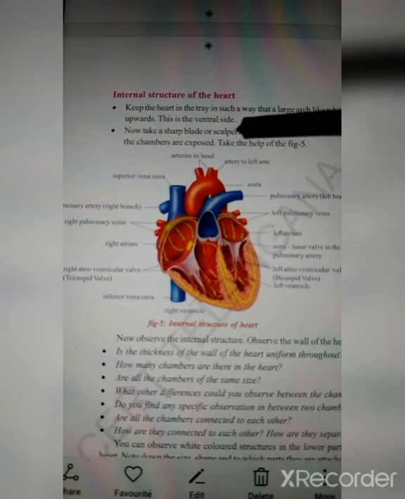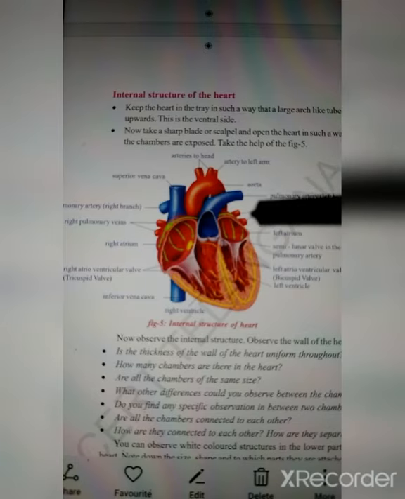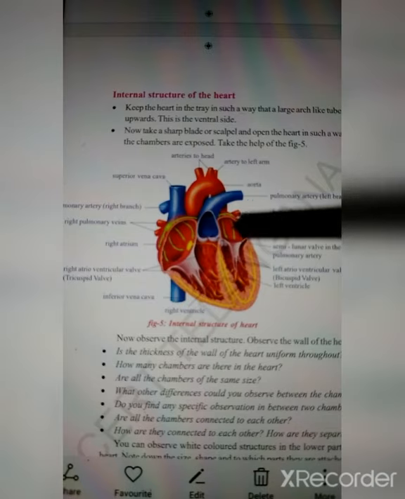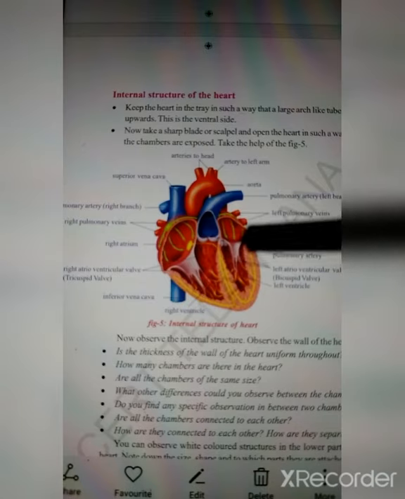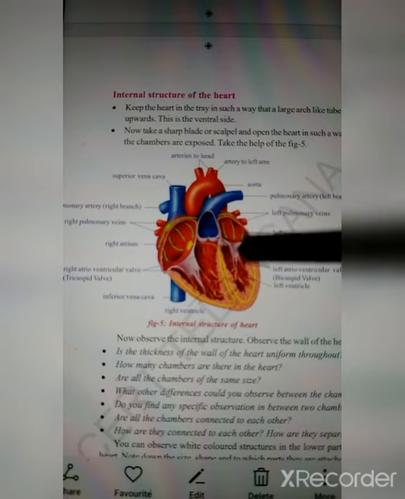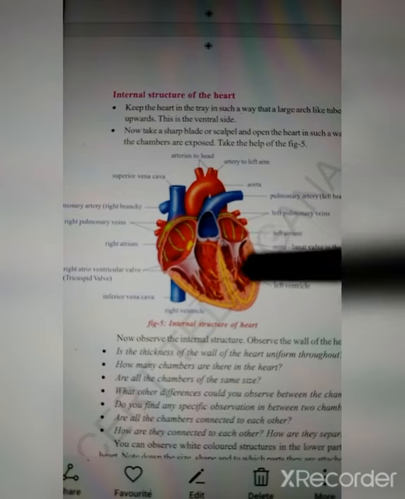So friends, I have taken this diagram from your textbook for your easy understanding. You can look in here. The left atrium is being supplied with oxygen-rich blood with the help of pulmonary veins. These are the pulmonary veins, and the blood flows from the left atrium to the left ventricle, and this is a valve kind of a structure which is situated between the left atrium and left ventricle.